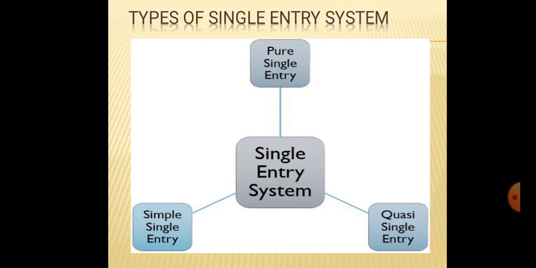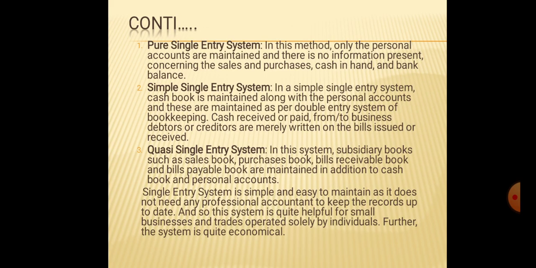Coming to the types of single entry system. We have three types of single entry system. One is pure single entry system, second one is simple single entry system, third one is quasi single entry system. Coming to the explanation part, what is pure single entry system?